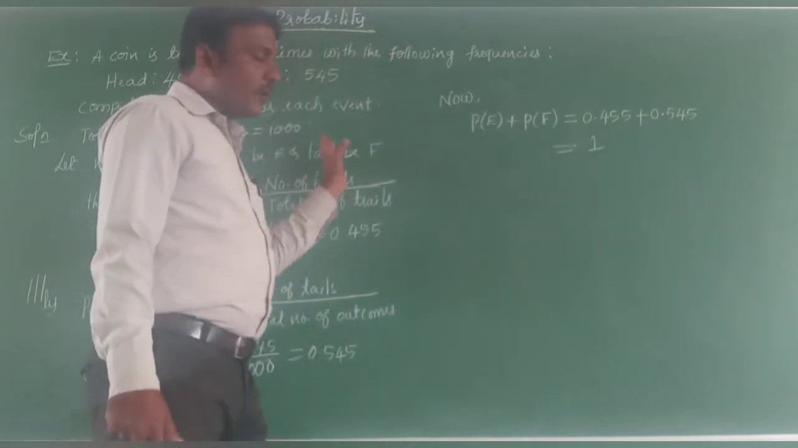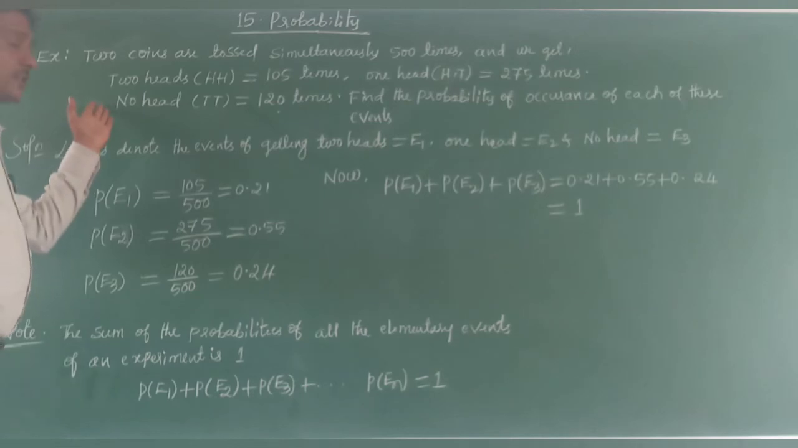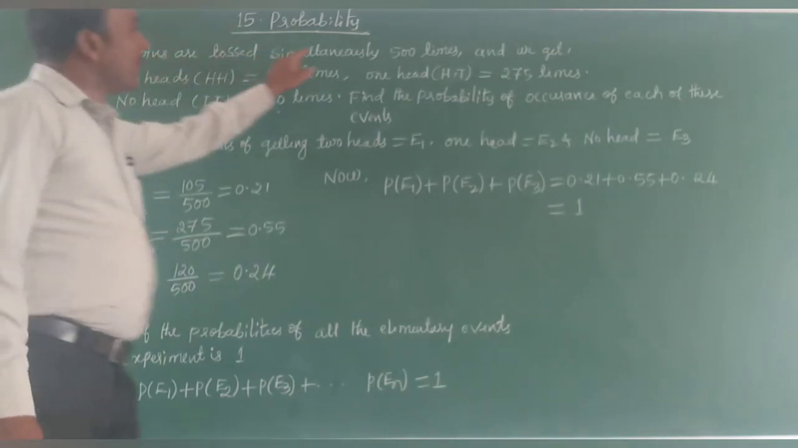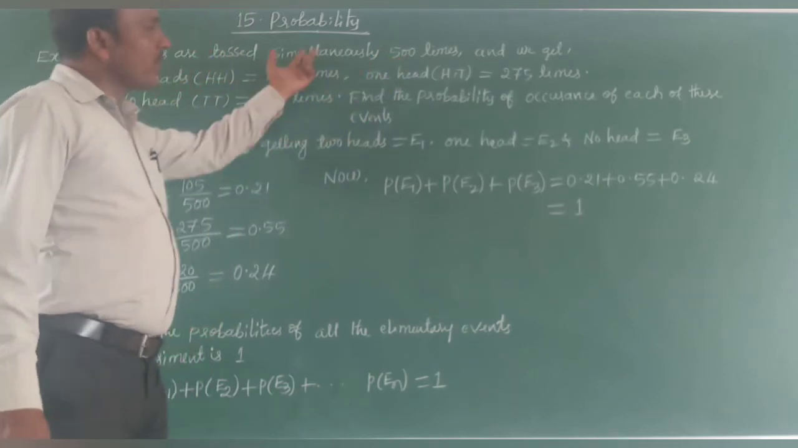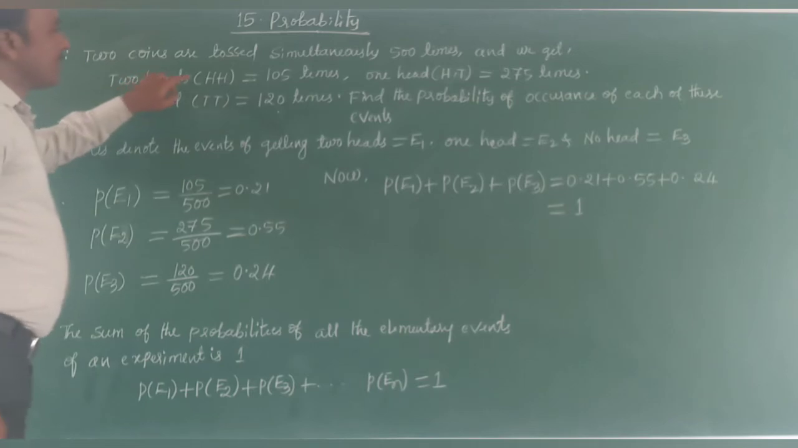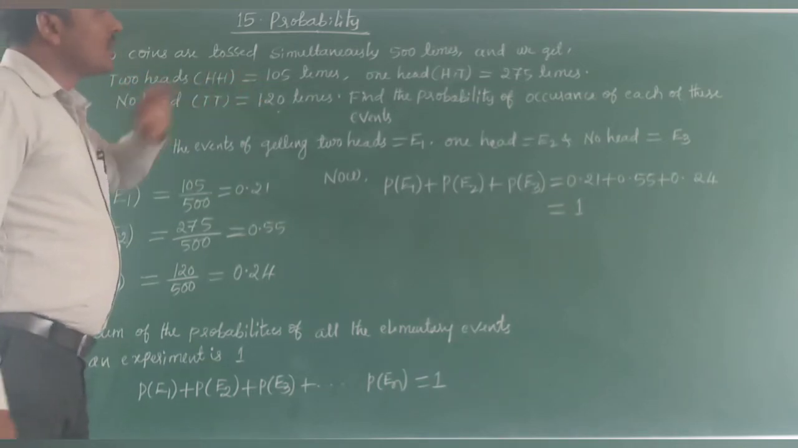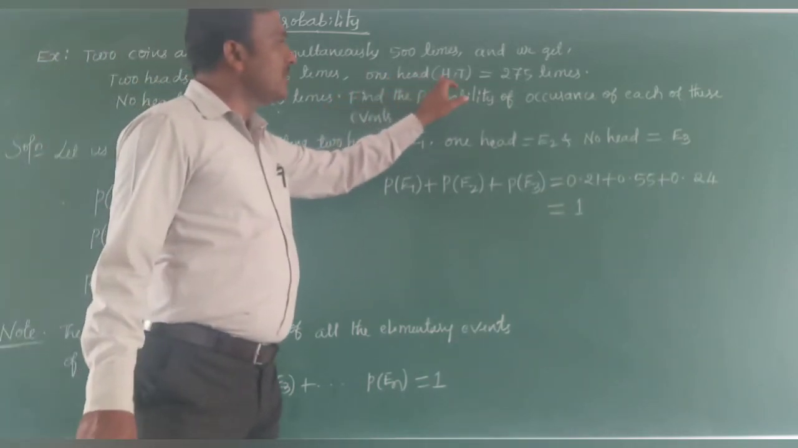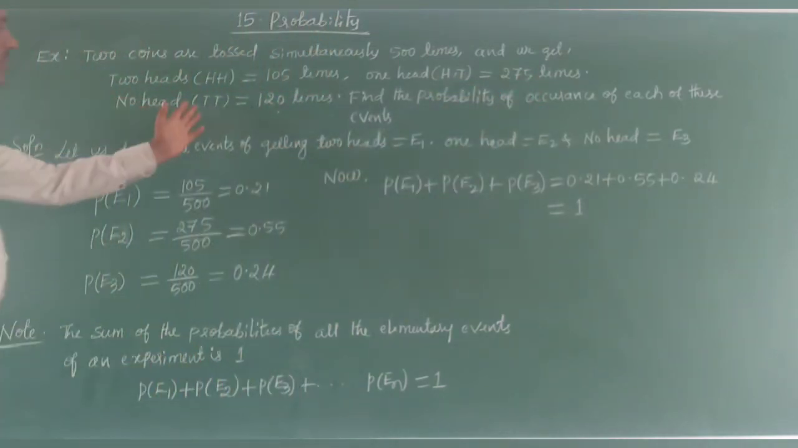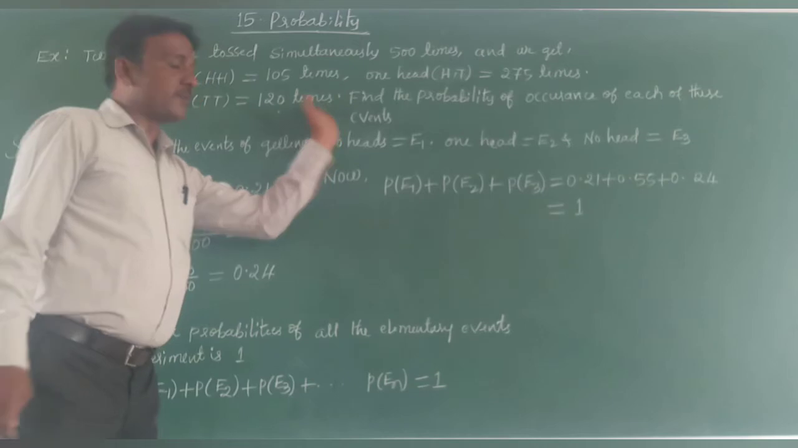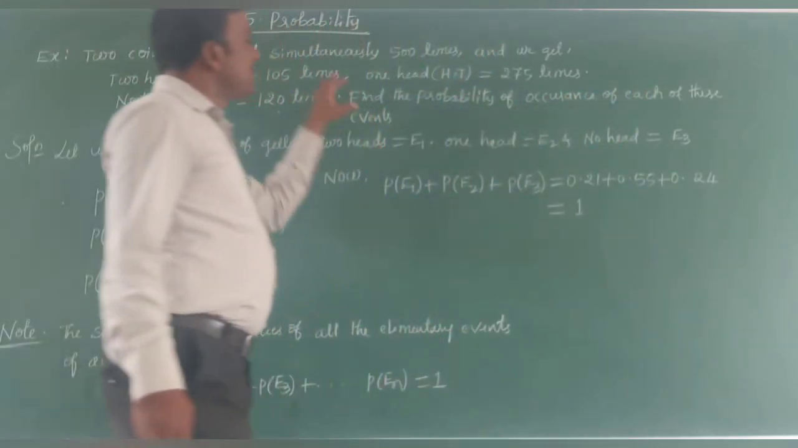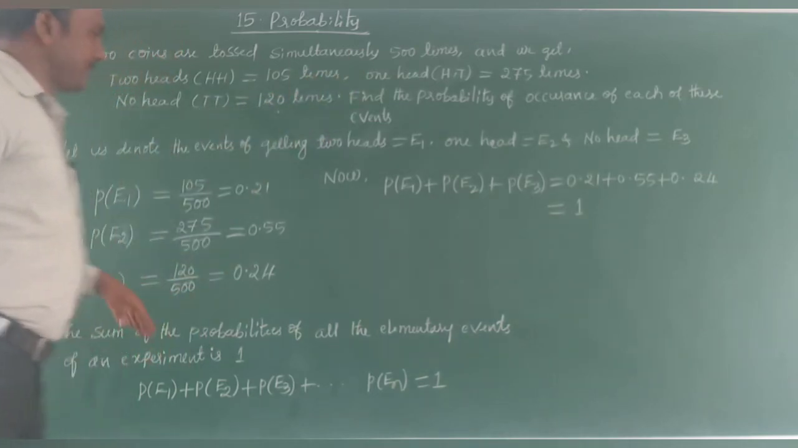I'll take one more example, by using the previous definitions. Two coins are tossed simultaneously, that means one by one, 500 times, and we get two heads, means HH, 105 times. One head, means head tail, like 275 times. No head, means both tails, 120 times. Find the probability of occurrence of each of these events, means these three events.